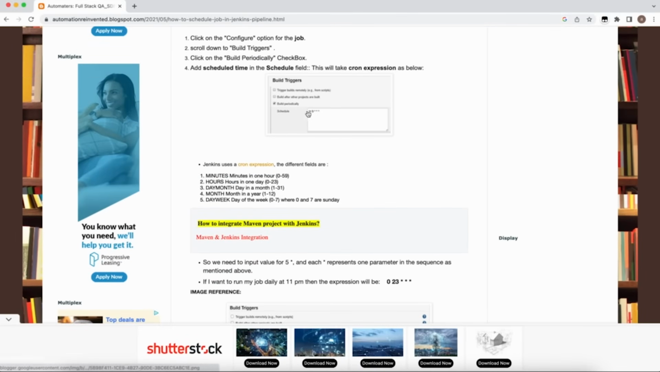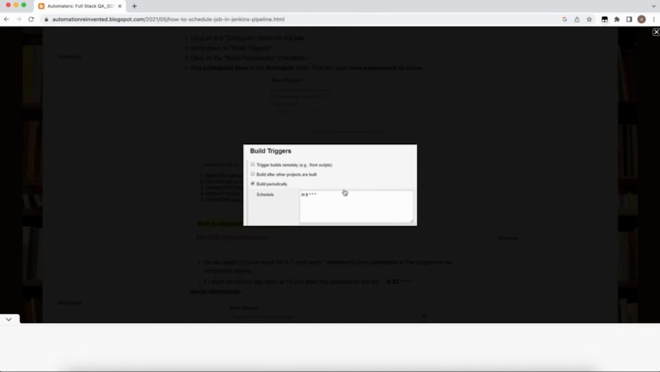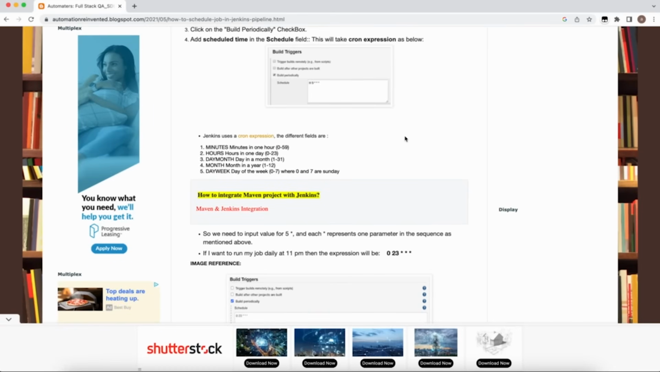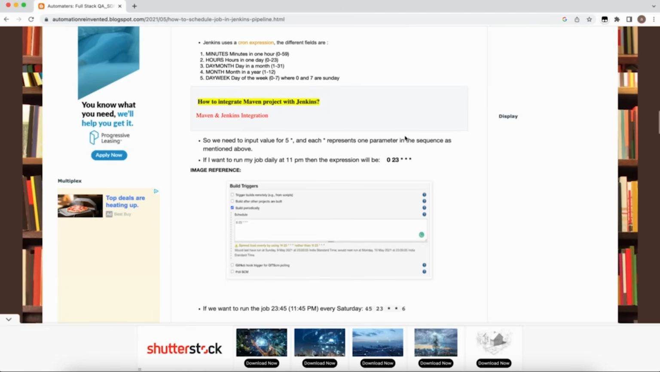Configure, build triggers, build periodically, and you have to come over here and put these 5 fields, which you are seeing on the screen. If I click on this one, let me show you. See, the schedule is H 9 star star star. The first H is about at what minute you want to execute. Second is the hour. Third is the day of the month. Fourth is the month in a year, for example January, February. And day of the week means Monday, Tuesday, Wednesday, which day.